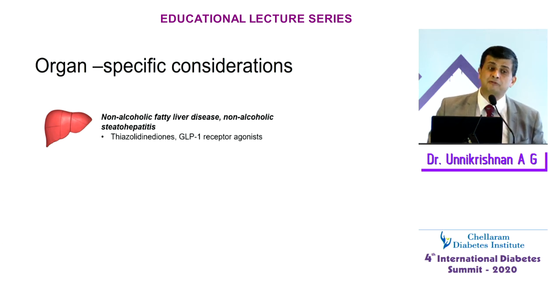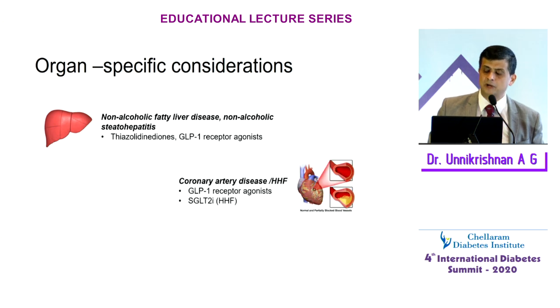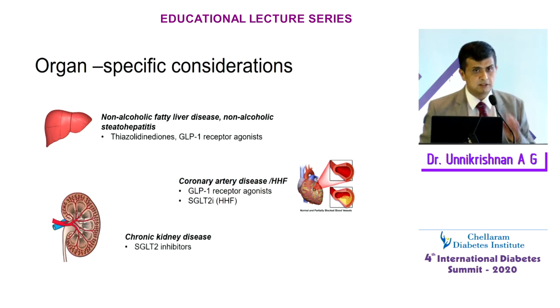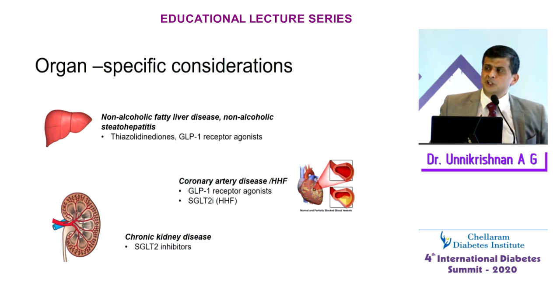And we today know that fatty liver also responds very well to a low-carb diet, because once the glycogen stores are full, the glucose is converted through de novo lipogenesis into fat in the liver, which is just exported to fatty pancreas and fatty heart, epicardial fat, and so on and so forth. If somebody has coronary artery disease, you might like to choose a particular therapy; that is an organ-specific consideration. For chronic kidney disease, you can look at SGLT2 inhibitors. The point I'm trying to make is that precision medicine is not some glorified thing that we can't do, that you need some expensive center for precision medicine to do some genetic tests.